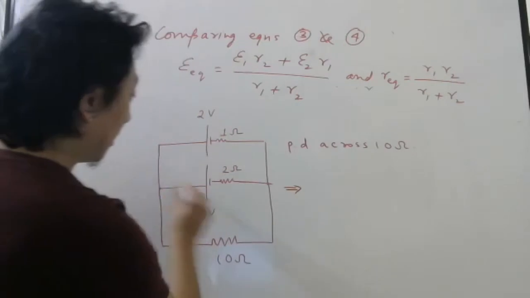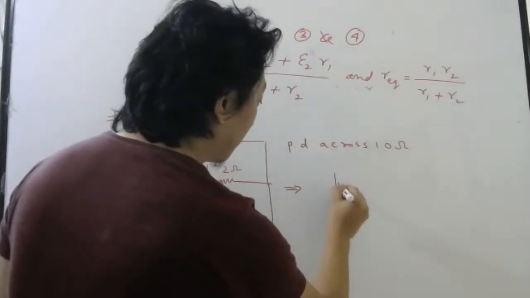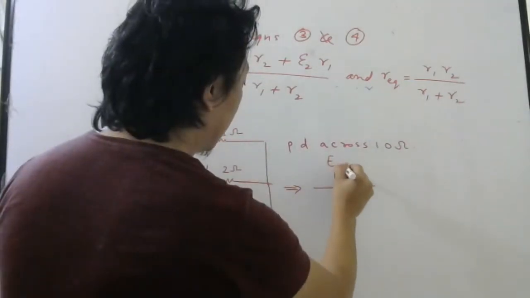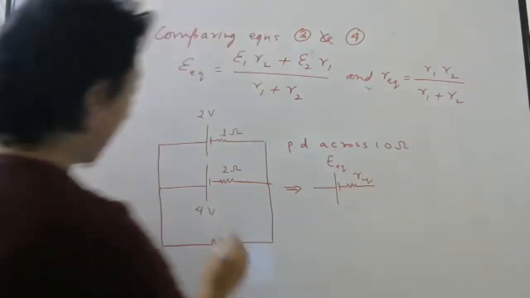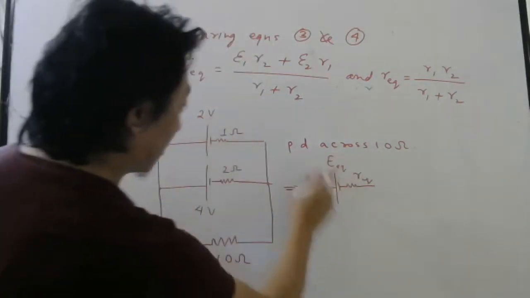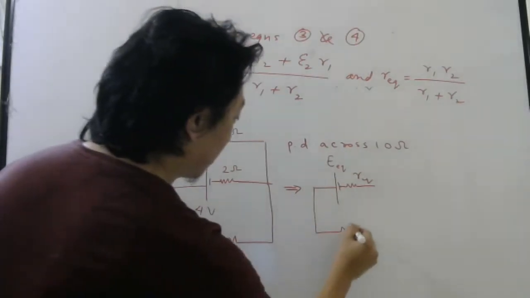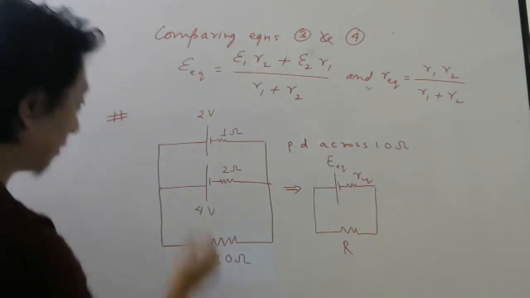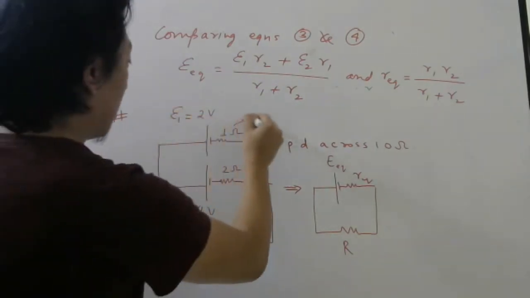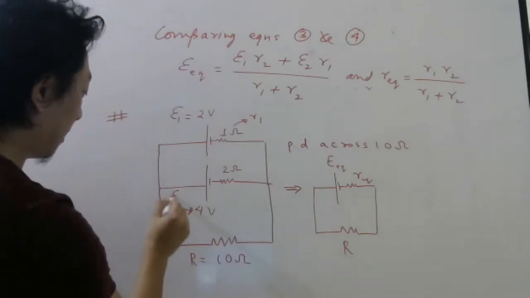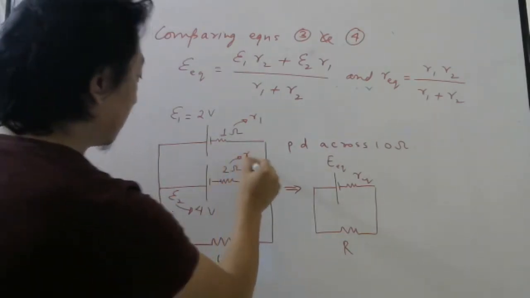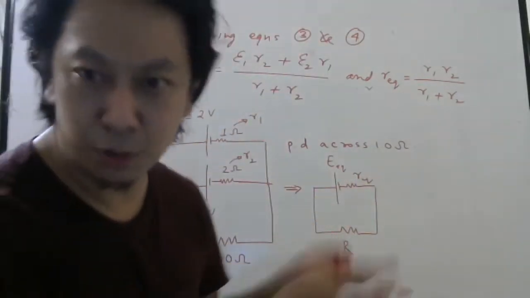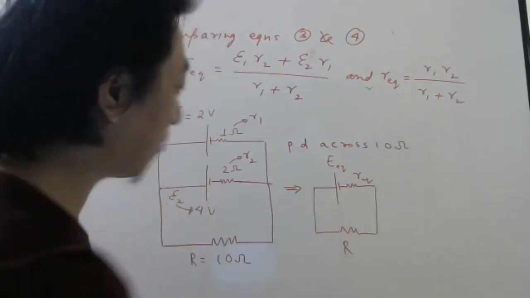replace these 2 batteries by 1 battery. Okay, so these two are in parallel. So this is E equivalent, R equivalent, and then these two are replaced by this. So this will be the external resistance, capital R. This is E1, this is R1. This is the EMF of the second cell, internal resistance. So once I convert this into this, now this is very simple. This is what we have discussed today in the beginning. Remember how we have to find current.